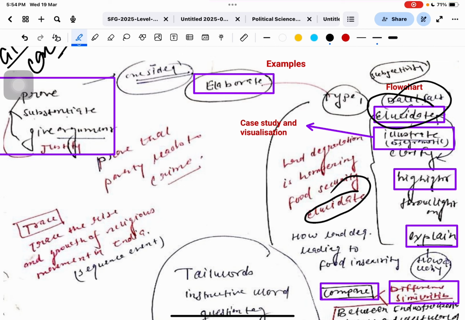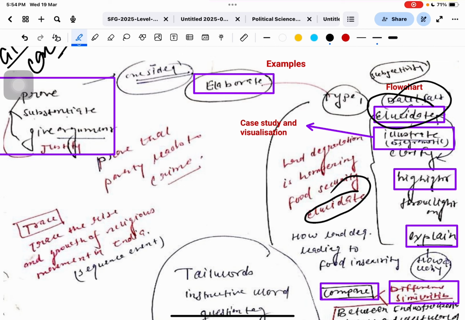Okay. See, these words which I have told now, actually they are under one category, but still they have some internal difference. When there is the word elucidate, it means you have to use data and facts to prove your points. So you can write: elucidate means you have to use more data and facts. Suppose you are writing that this problem is leading to food insecurity. So you have to give the example, you have to give the name of the report under which you are saying this. So this is elucidate: with examples and data you have to write your answer.